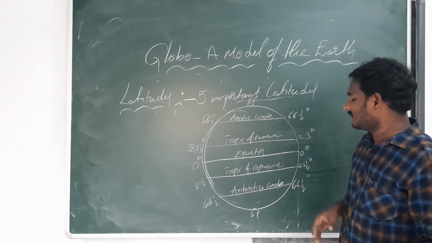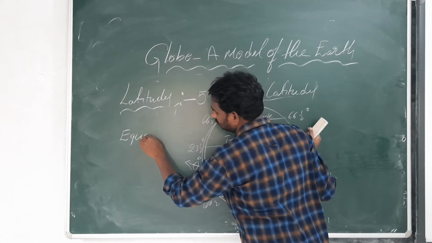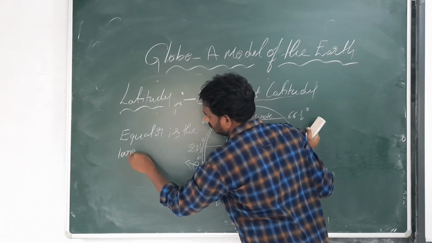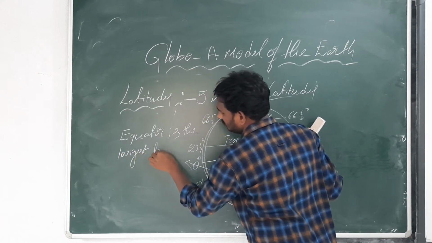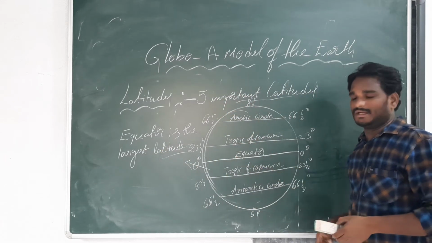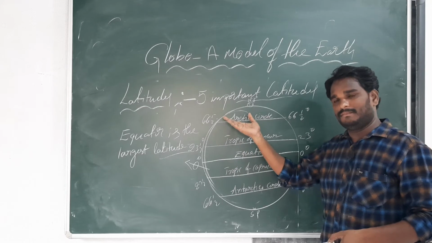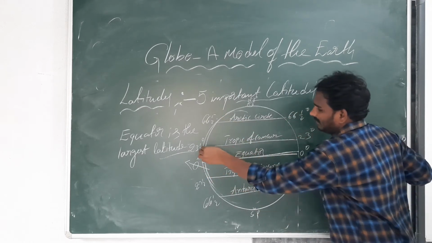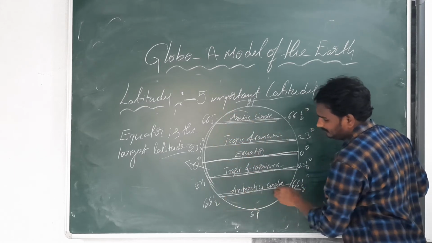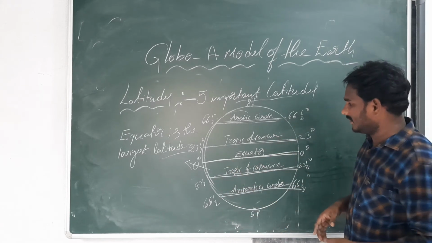Now what is the importance of the equator? Equator is the largest latitude, but the remaining latitudes decrease in size as they go up. See, this is the 0 degree latitude, and the remaining latitudes become smaller as they go up. But the equator's size is not decreasing; it is the largest latitude, and there is another importance also.